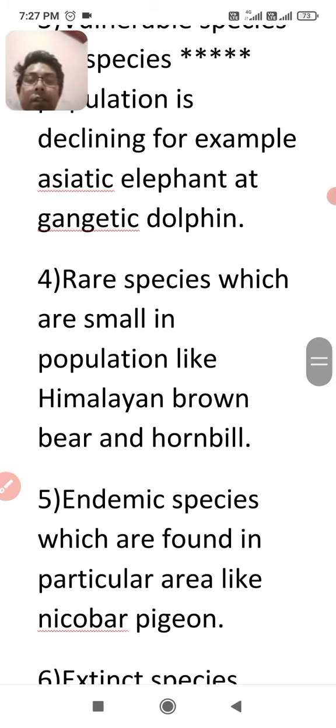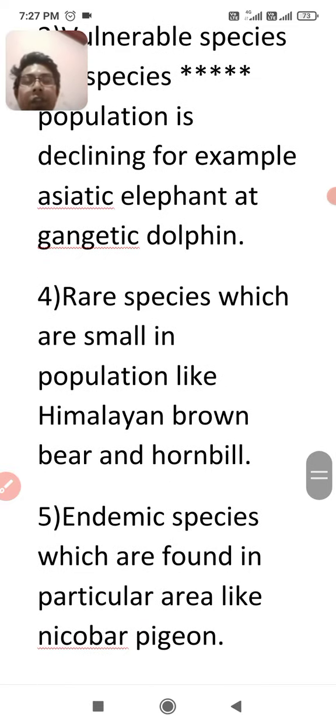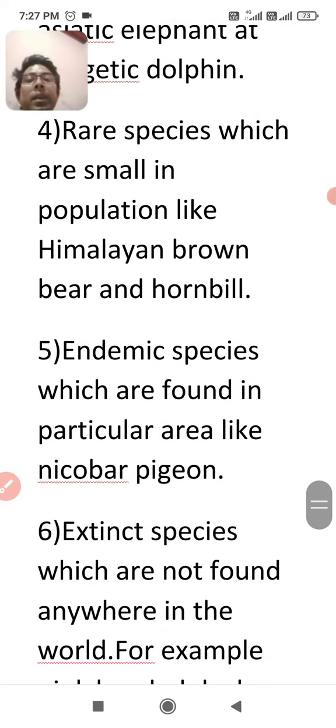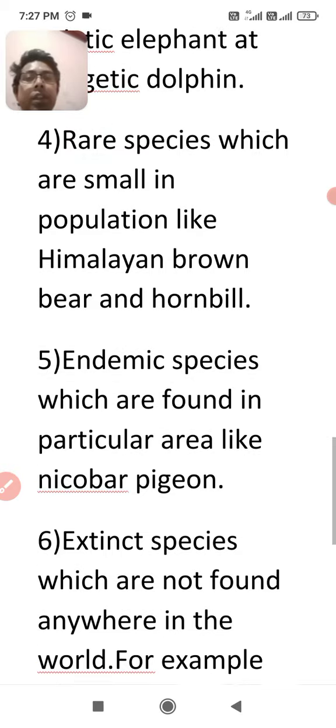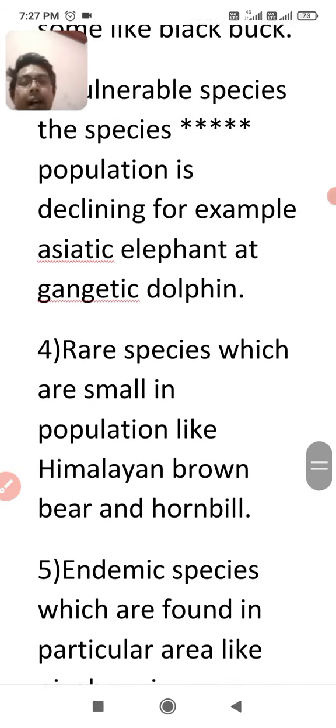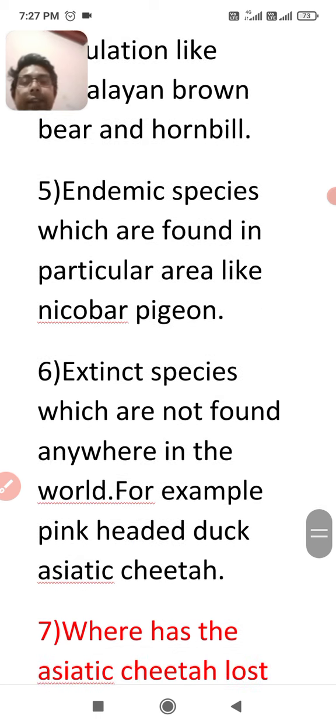Sixth and the last species, but I am going to ask a question first. Tell me the meaning of endangered species. I think you got the answer: they are in danger of extinction. You know this answer very well and you learned it now. The sixth one, last point, extinct species, which are not found anywhere in the world. For example, the pink-headed duck and Asiatic cheetah. These are some examples of extinct species. I think you know all the points, all six types of classification of species, very well now.